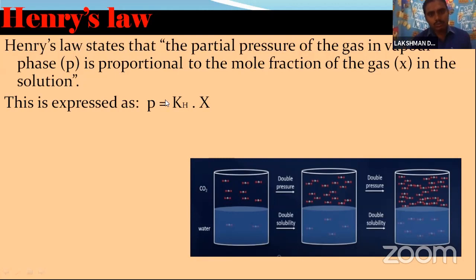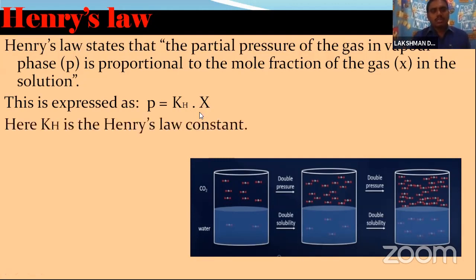So P is equal to KH into X. Here P is the vapor pressure, KH is Henry's constant, and X is the mole fraction. So KH is the Henry's law constant.